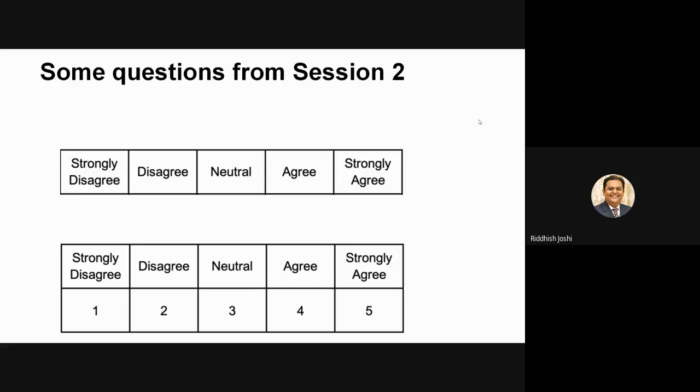So again, the counter argument happens that this is ordinal data. And so this battle is continuing, right? To be very specific, in a nutshell, I can only say that I am not in a position to clearly defend whether it is ordinal or interval, because the debate is still going on in the world of research, right? As many references as you can refer to, you will easily find the debate. But then why have I taken it as an interval?